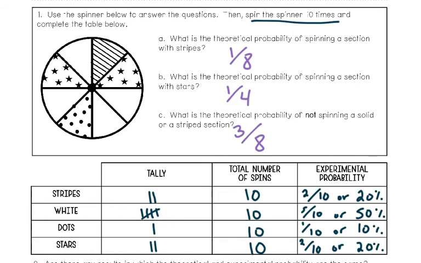All right, so here were my results from the experiment. If you notice, they're not going to match the theoretical. The big idea is that the more times that I spin the spinner, the closer I should get to the theoretical probability.